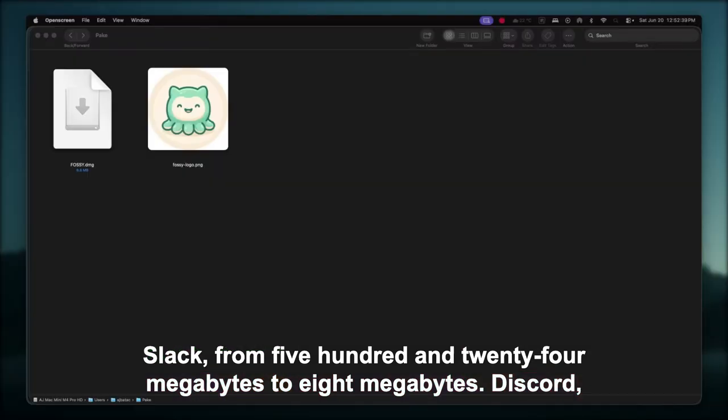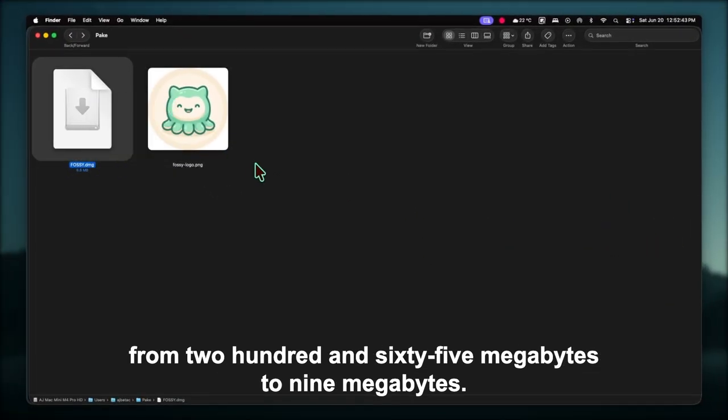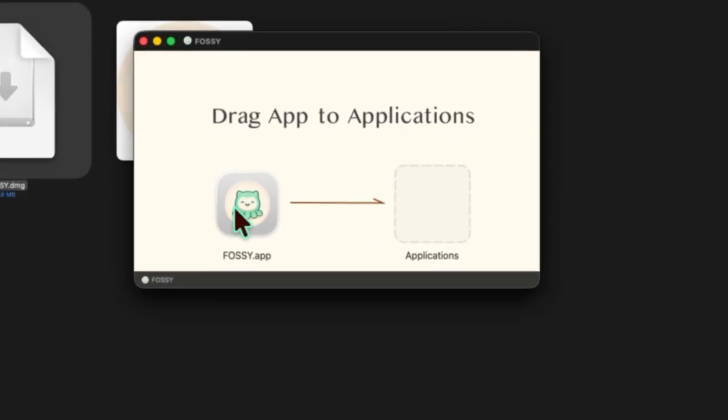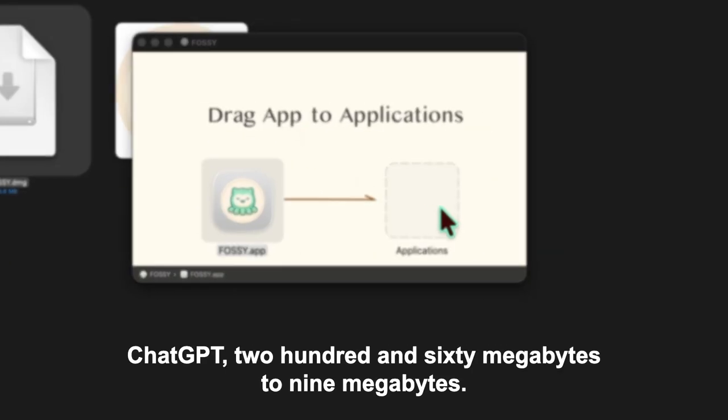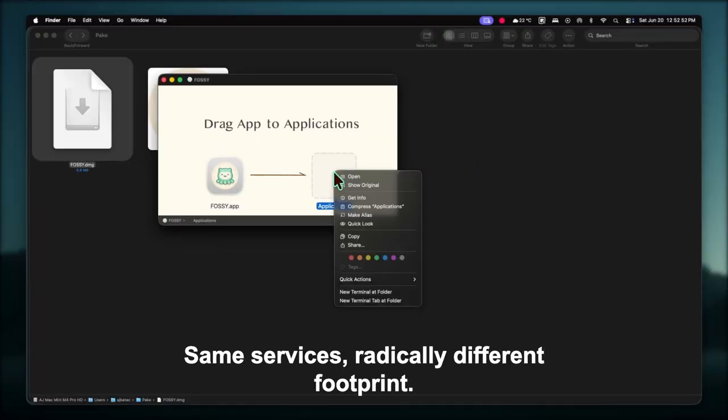Slack, from 524 megabytes to 8 megabytes. Discord, from 265 megabytes to 9 megabytes. ChatGPT, 260 megabytes to 9 megabytes. Same services, radically different footprint.